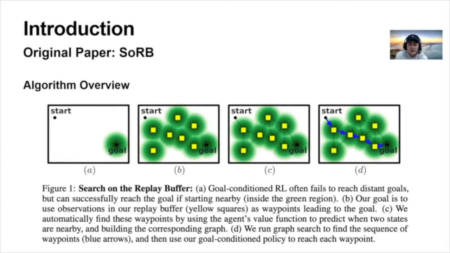And then, if the goal state is given, it searches the best path on the graph using the Dijkstra algorithm, which is one of the planning algorithms. And after getting the path from the current state to the goal state, the agent follows the path by using a goal-conditioned RL policy.